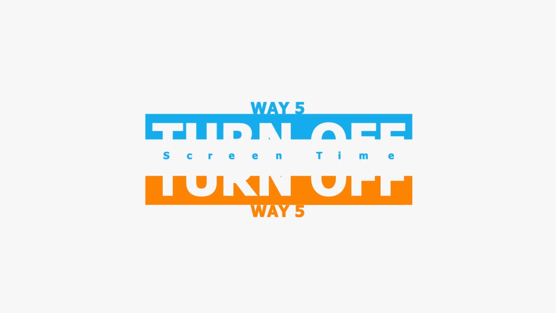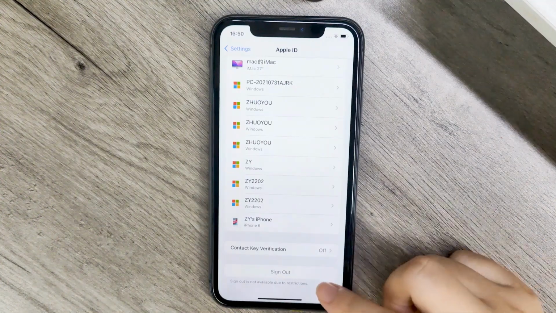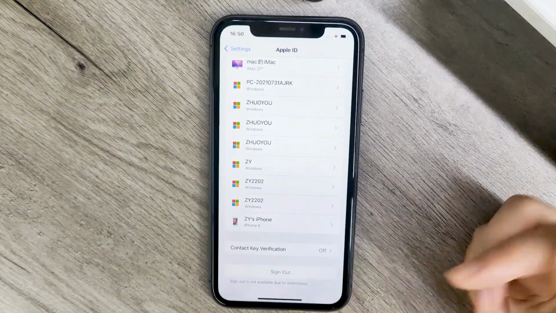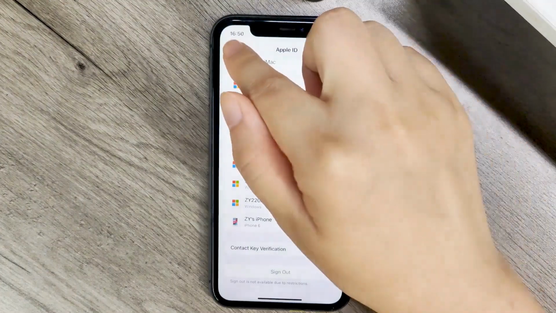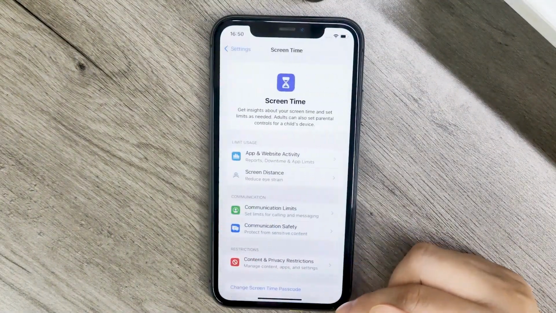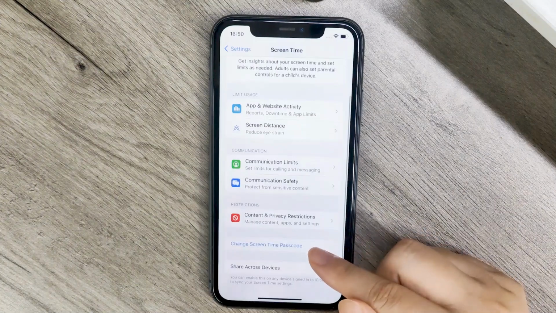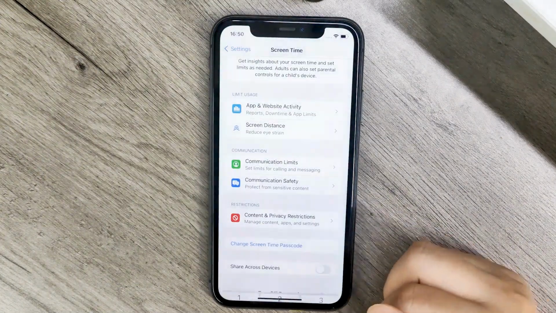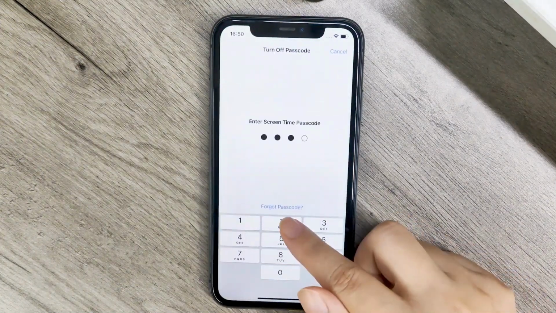Turn off screen time. If disabling restrictions doesn't resolve the issue, try turning off screen time entirely. Open Settings. Go to Screen Time. Scroll to the bottom. Tap Turn off screen time, enter the screen time passcode to confirm.